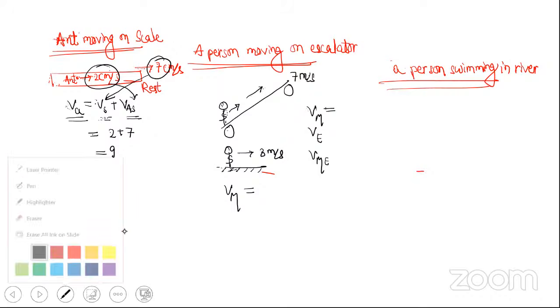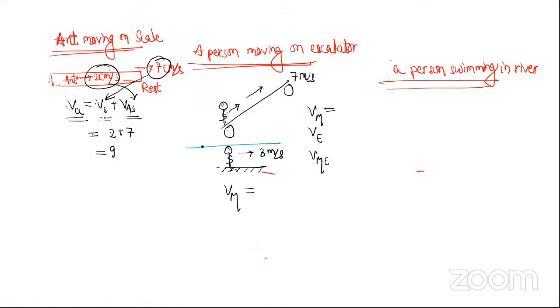I'm asking after he came to the escalator, not what he was doing before. Ve is 7. Vme is this 3. And Vm is now 10, 7 plus 3.